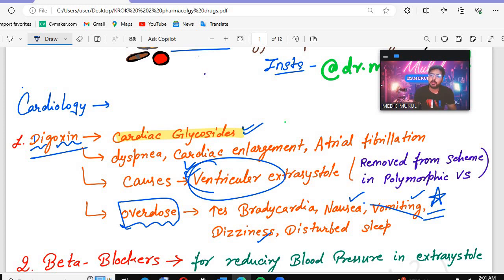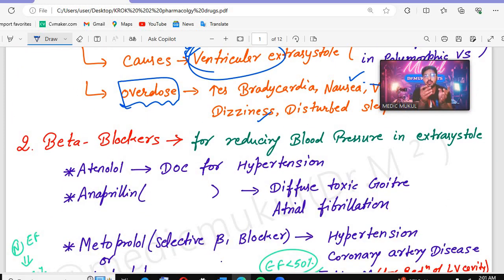After that, let's talk about the beta blockers. Now we know we have the beta 1 and also the beta 2. So some are non-selective, some are selective. Selective means it is acting only on a single receptor, like selective beta 1 blocker and selective beta 2 blocker. If it is acting on both, that means it is a non-selective beta blocker.